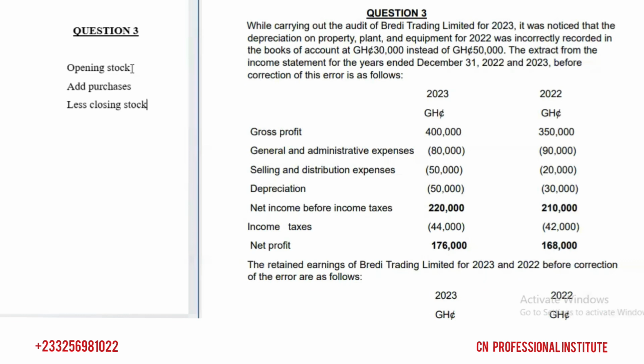So if you want to correct the error in the net profit, you have to go and deduct it from what? The profit. And if you want to correct the error in cost of sales, you have to add it to cost of sales. So these are some of the things you need to know so that errors will become very easy for you, right? Now let's start with question 3.